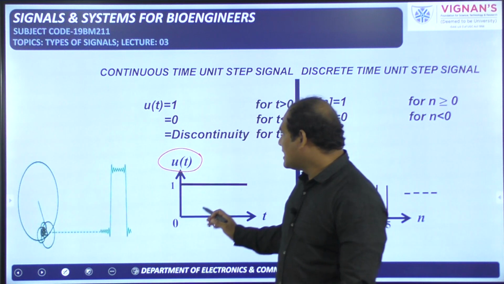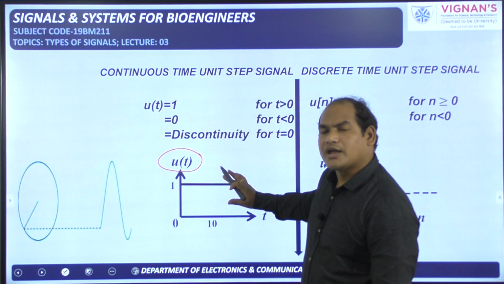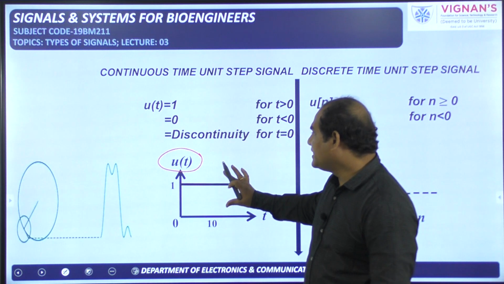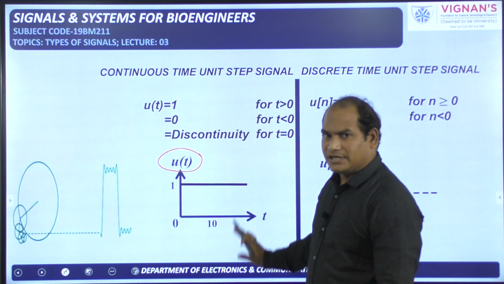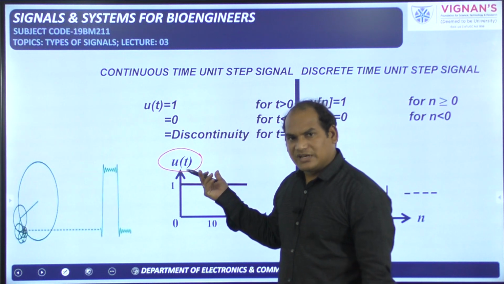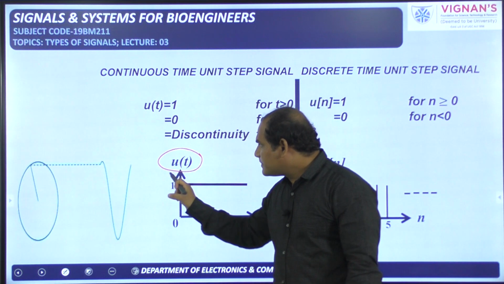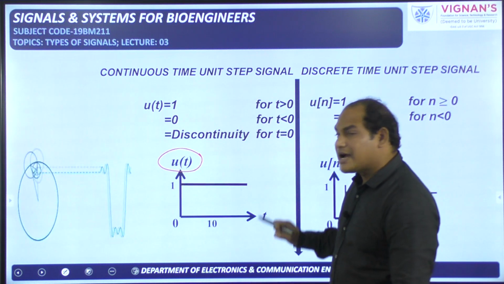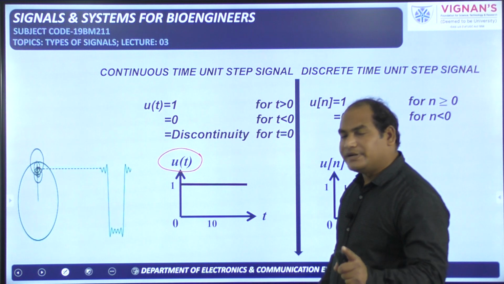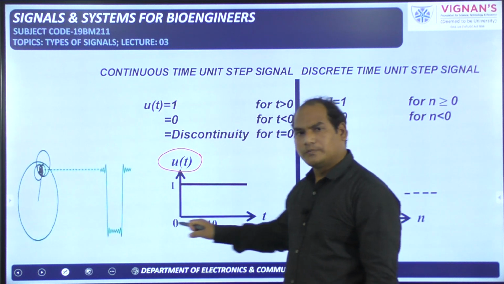I have previously said that in order to define the signal, we need to concentrate on the amplitude for the independent variable. Amplitude or dependent variable, both are the same. So what are the amplitudes of this particular signal u of t for different values of t? That t should be taken from minus infinity to plus infinity.